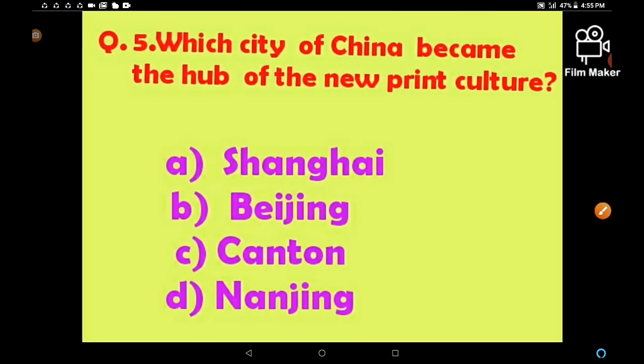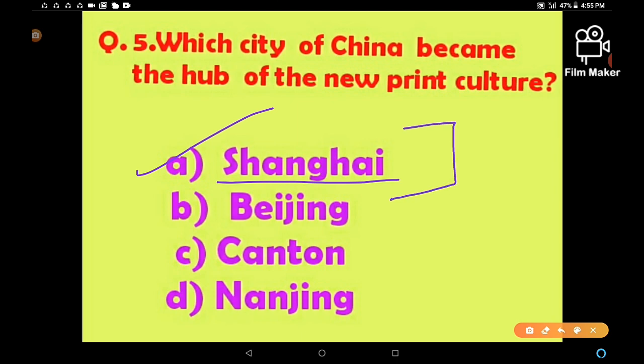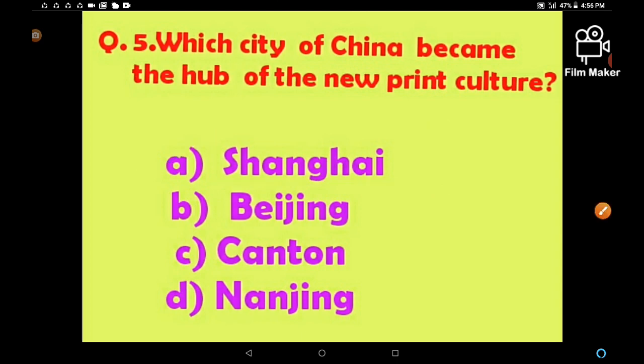Take next question. Which city of China became the hub of the new print culture till the 19th century? Which city, right? Shanghai, Beijing, Canton, and Nanjing. The correct answer is Shanghai. Shanghai became the hub of the new print culture in China with the help of technological development, as mechanical equipment was imported from Western countries. So Shanghai became the new hub of the print culture.